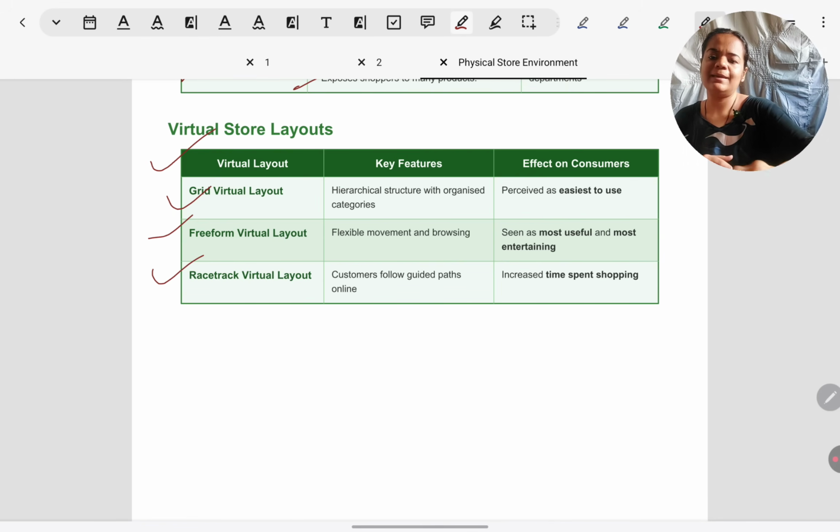And racetrack layout is when I go to an online store and I can only click buttons in a fixed way. When I click one button, I'm compulsorily redirected to another page. Then I click that, and I can only go to another page. I don't have an option of where to go. There's one button on every page that I'm redirected to and I have to keep pressing until I can finally exit the browser and get out of the store that way. So this is how layouts have been adopted.